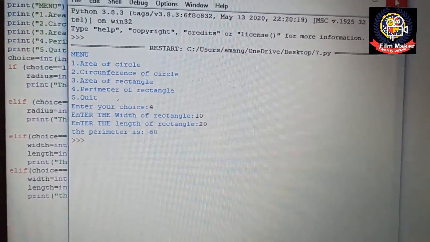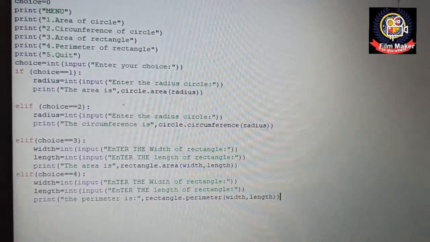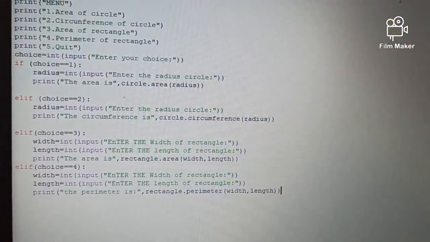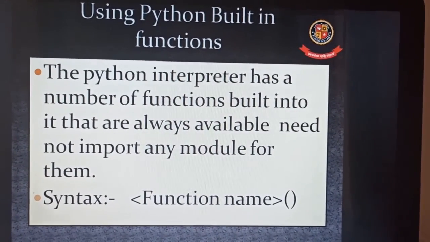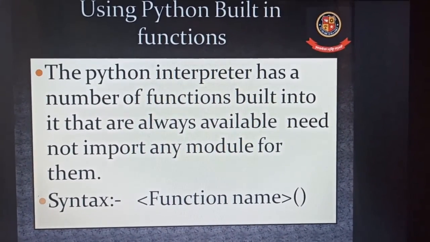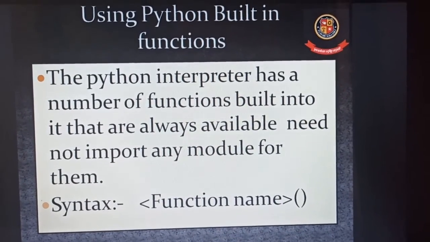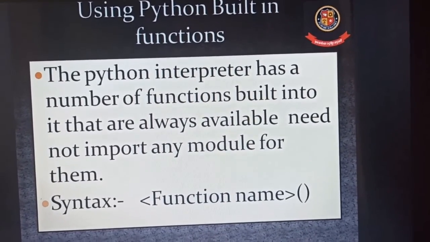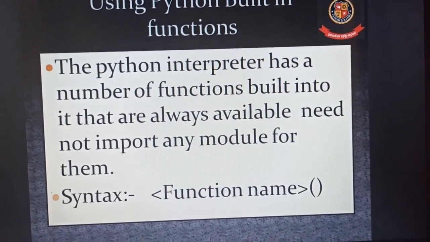Now I think this has been clear, how we can create a module, how we can use that module in our program, how we can import that. Clear? Yes, so now we shall talk about using Python built-in functions. The Python interpreter has a number of functions built into it that are always available, and you need not import any module for them. So this is the meaning of Python built-in function.